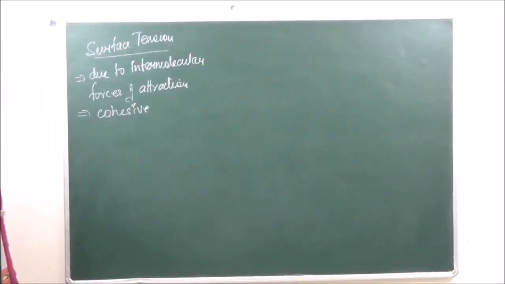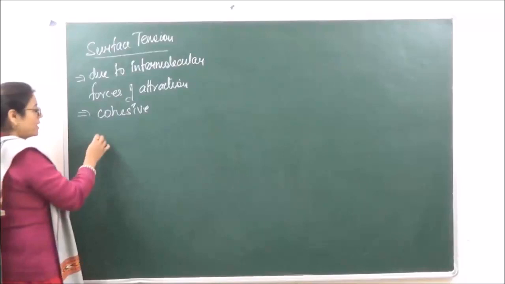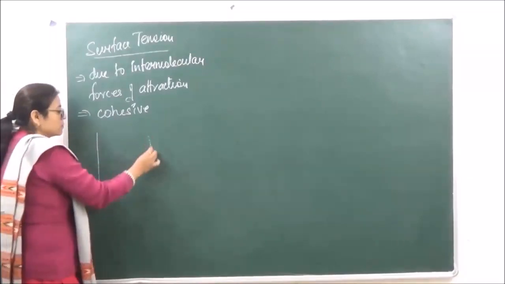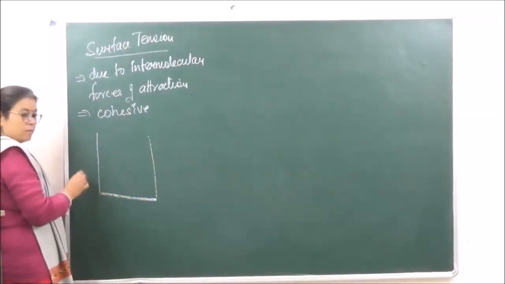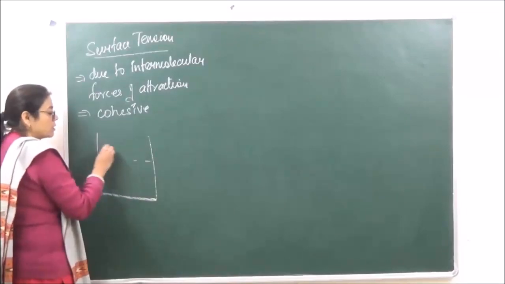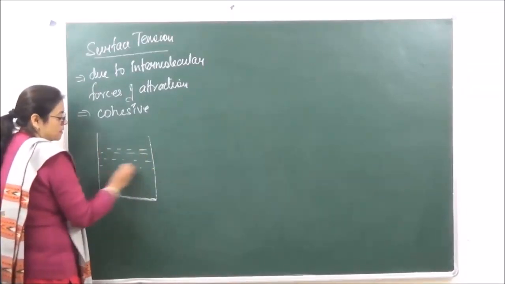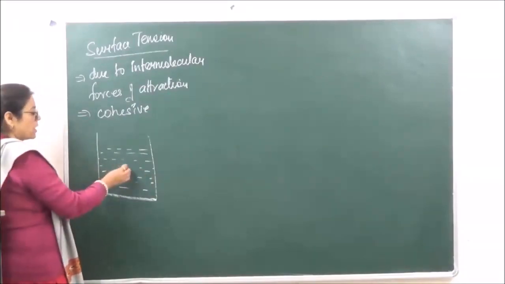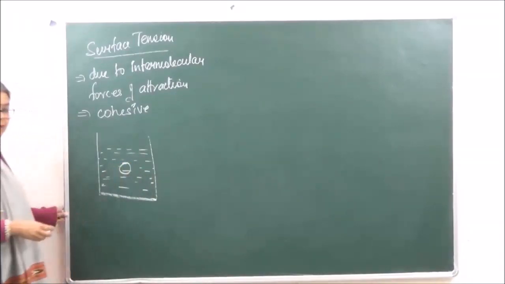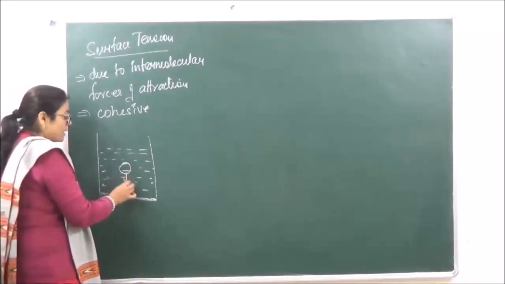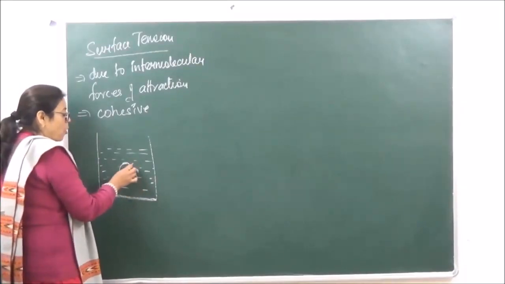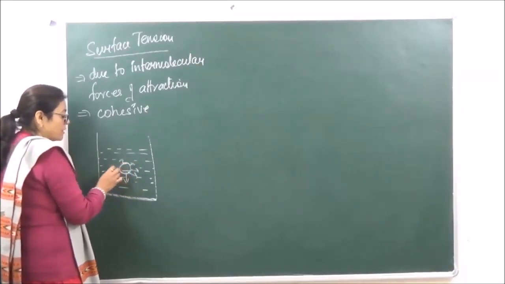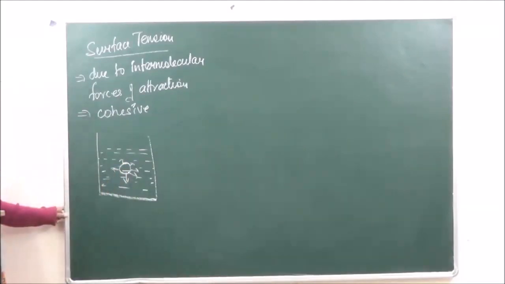Okay, now what is happening over here is that if we are taking a beaker filled with water, this is going to have two types of molecules, one which is placed at the center, and this one is going to be attracted from all the sides because of other molecules present. So it is going to have balanced forces of attraction.